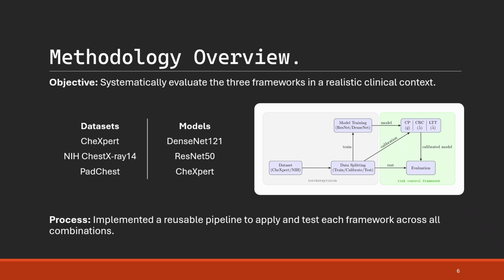My key contributions are fourfold. I'll show that the baseline method is clinically unsafe, that CRC provides a significant improvement on that, that LTT offers an even stronger, more reliable guarantee, and finally that LTT can control complex risks that are beyond the scope of other methods. To ensure my findings are robust and not just a one-off, I conducted a systematic evaluation. I've implemented this pipeline to test all three frameworks across several large datasets and several pre-trained deep learning models.